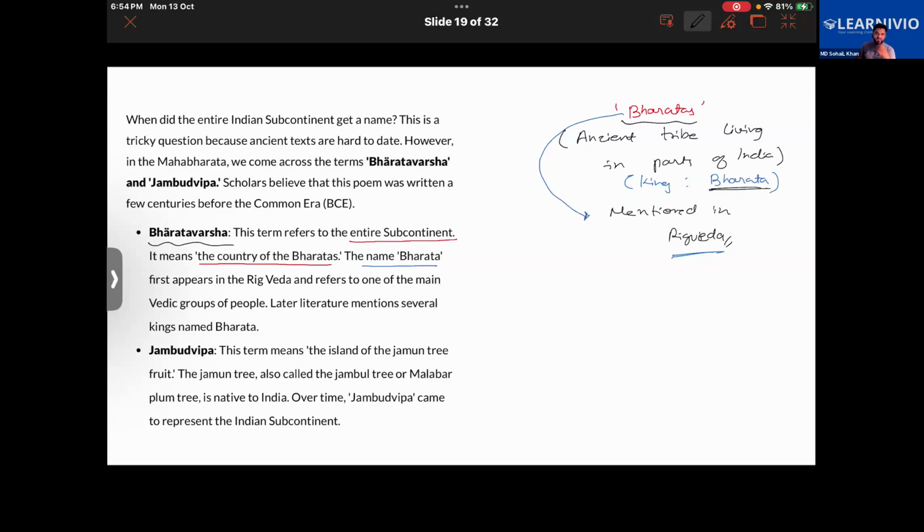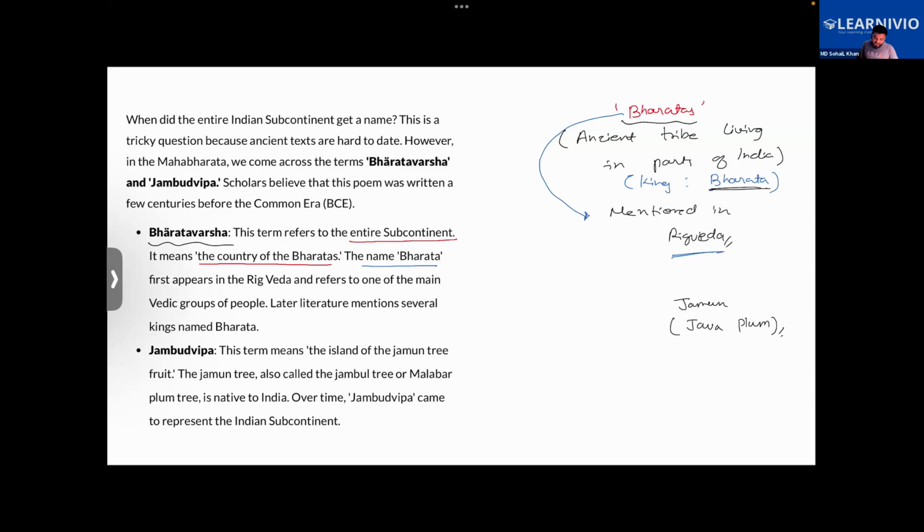It's a good source of vitamin C, it helps to build your immune system, and gives you vitamin A also. So that is jamun. You can call this Java plum. Jamun is the local name, but its proper name in English is Java plum. So the term means the island of the jamun tree. The jamun tree, also called the jambul tree or Malabar plum tree, is native to India. Over time, Jambudvipa came to represent the Indian subcontinent.